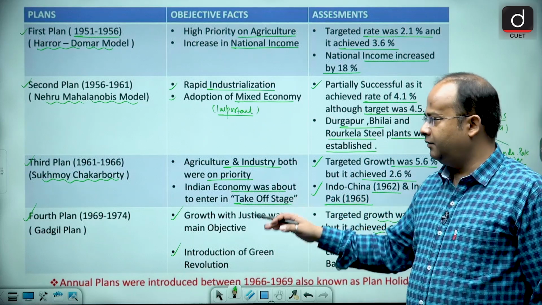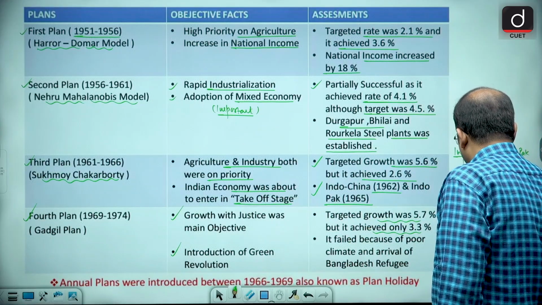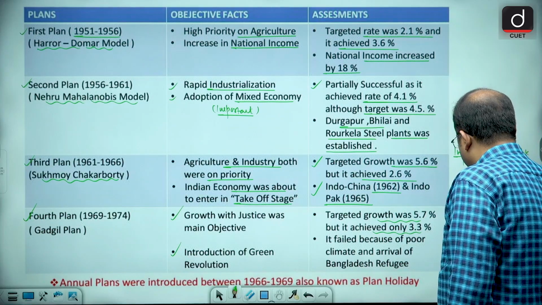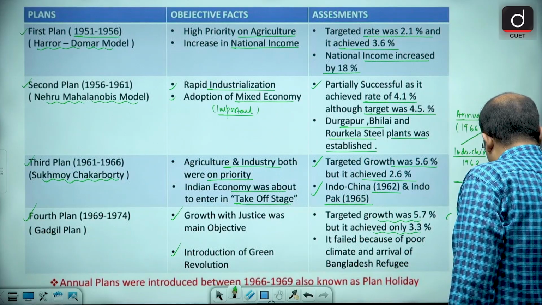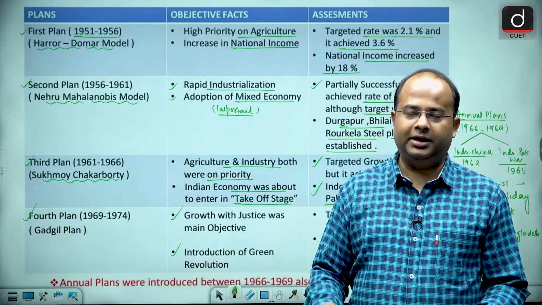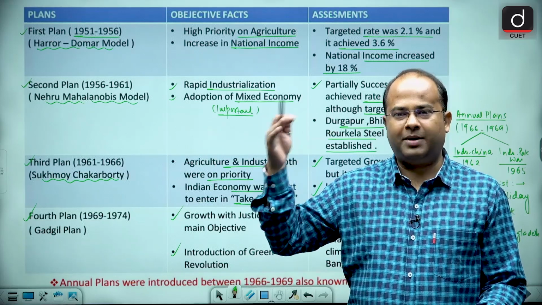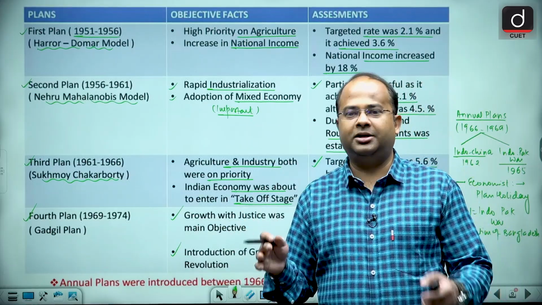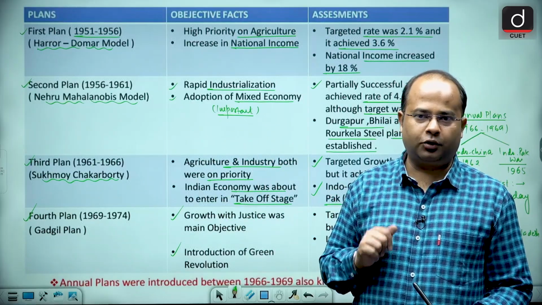And in 1971, guys, you will find the Indo-Pak war, and that was the formation of Bangladesh. So what happened, my dear learners, when Pakistan initiated war against East Pakistan, which is now called Bangladesh. Many refugees from East Pakistan entered India, due to which the population of India increased and the resources were limited. Plus, due to the poor climatic condition, there was crop failure.